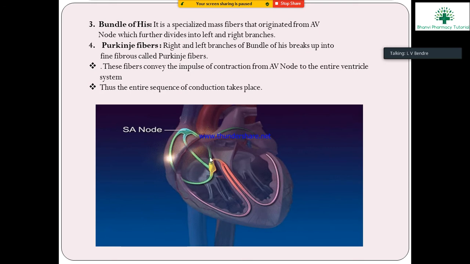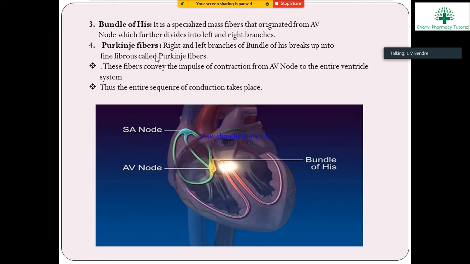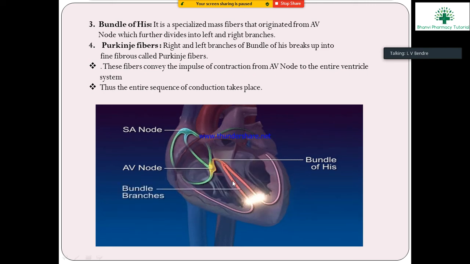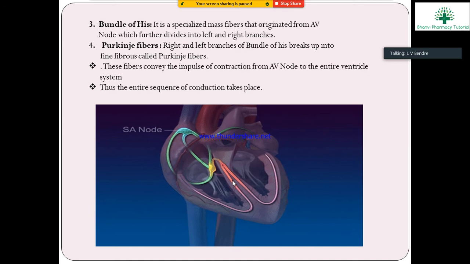Next, the Purkinje fibers. The right and left branches of the bundle of His break up into fine fibers, known as Purkinje fibers.